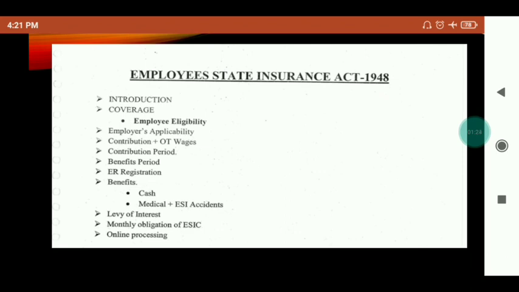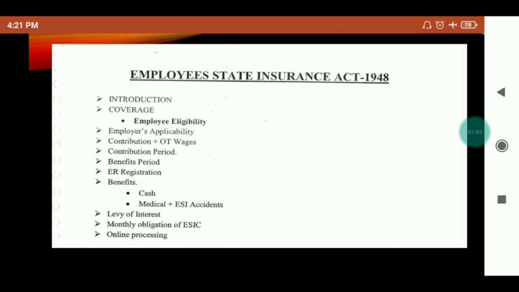Remember this point. If you are working as a worker or any employee in any company, you will definitely get the benefit in case of sickness, maternity, death or any disablement due to employment injury or occupational hazard. Just remember that.